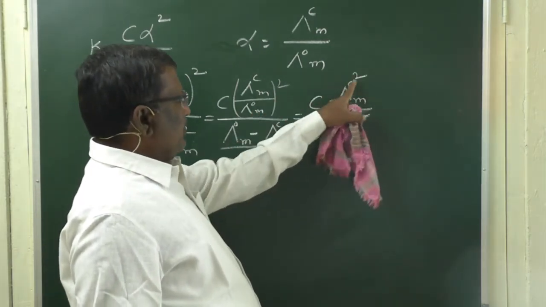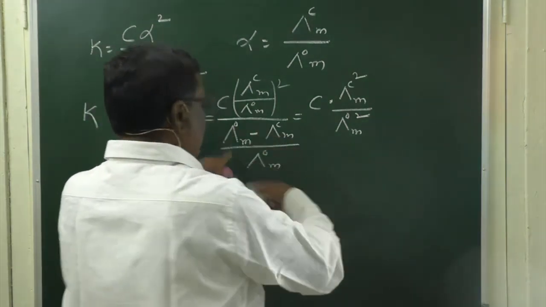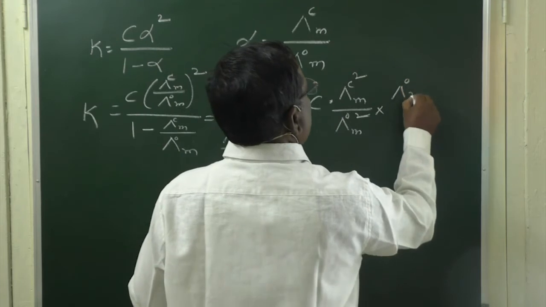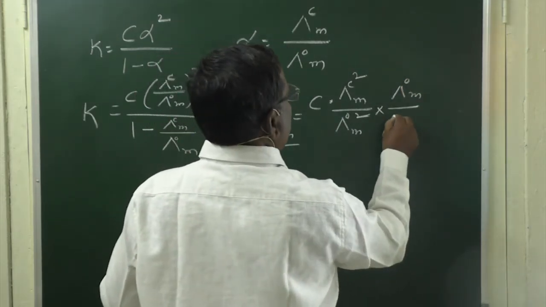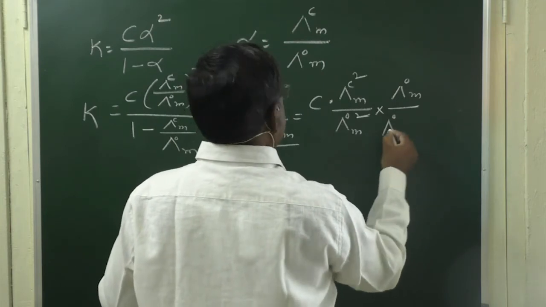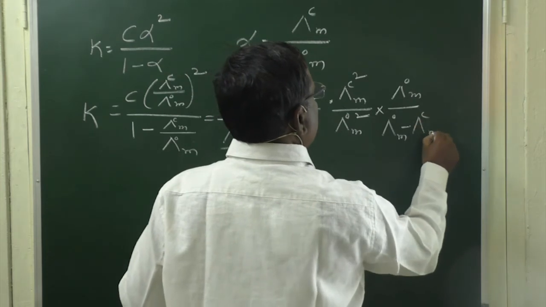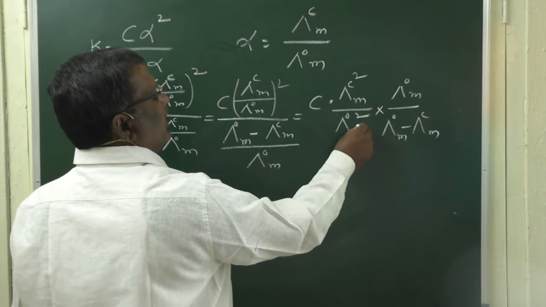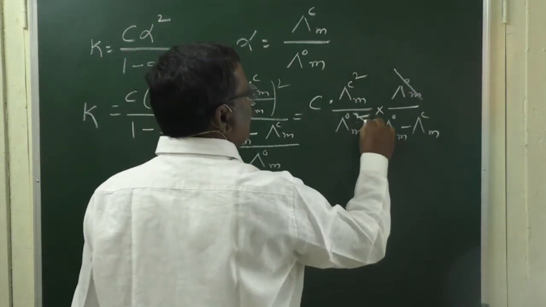So you can write as lambda square Cm by lambda naught square m into, if you reverse it, lambda naught m by lambda naught m minus lambda Cm. Here the limiting molar conductivity square can be cancelled.